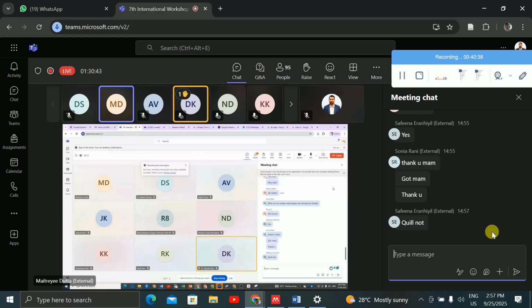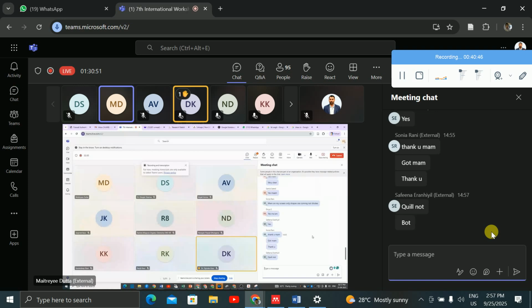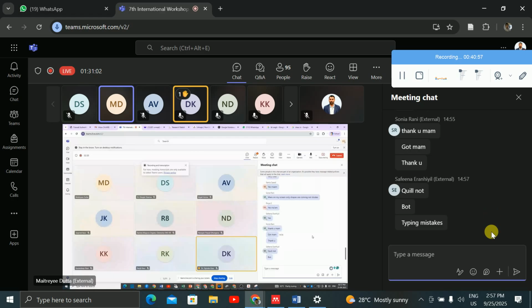Quillbot, yeah, thank you. Quillbot is another software. Quillbot we have not done. I have just mentioned the tool that you can do on your own, right? All the tools it will not be possible to tell.